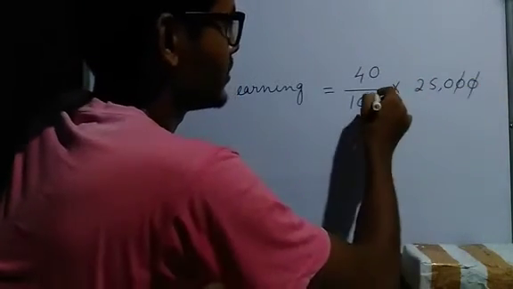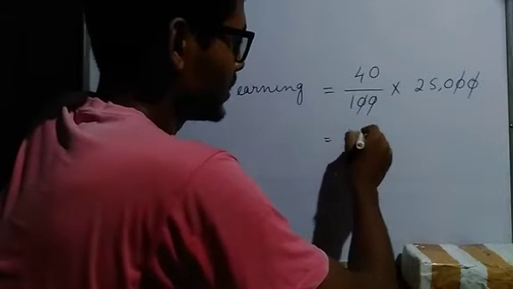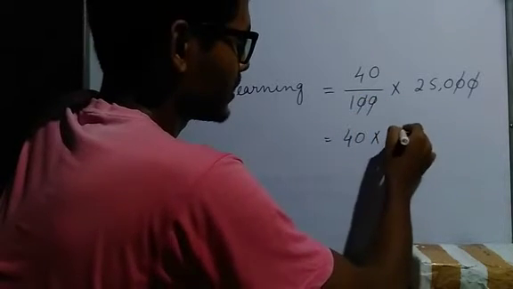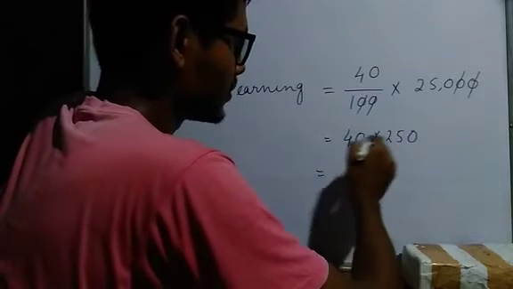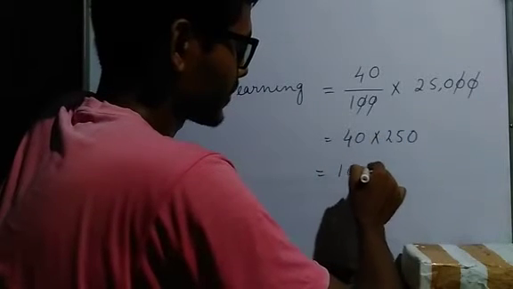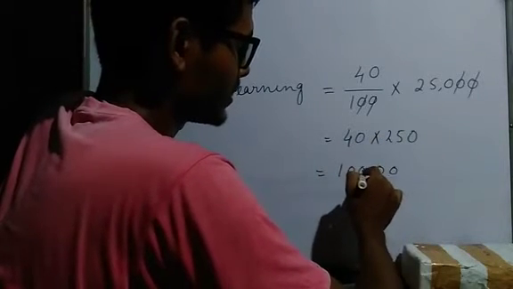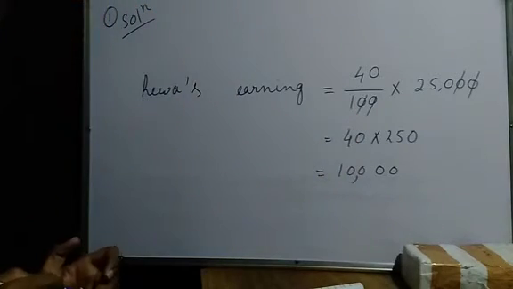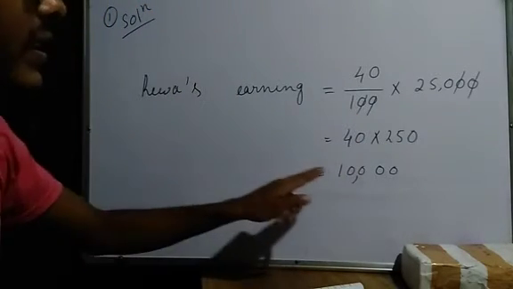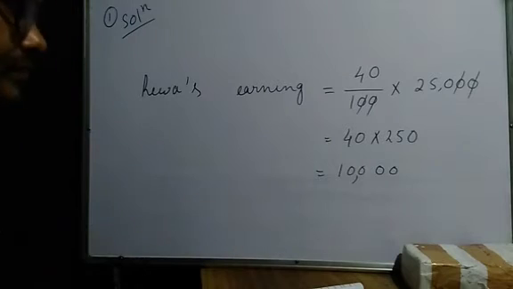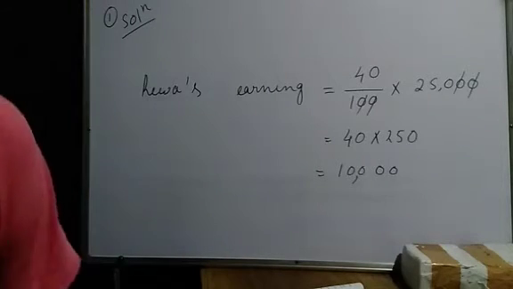Again we cancel the zeros. So it will be 40 multiplied by 250. 25 times 4 is 100, again times 20, that is 10,000. So Reva's earning is 10,000 and Kavya's earning is 25,000.